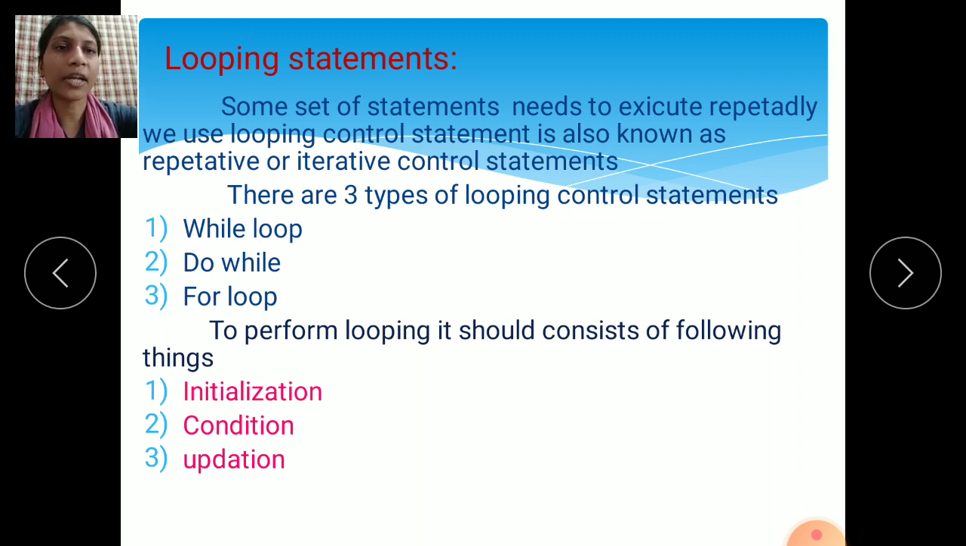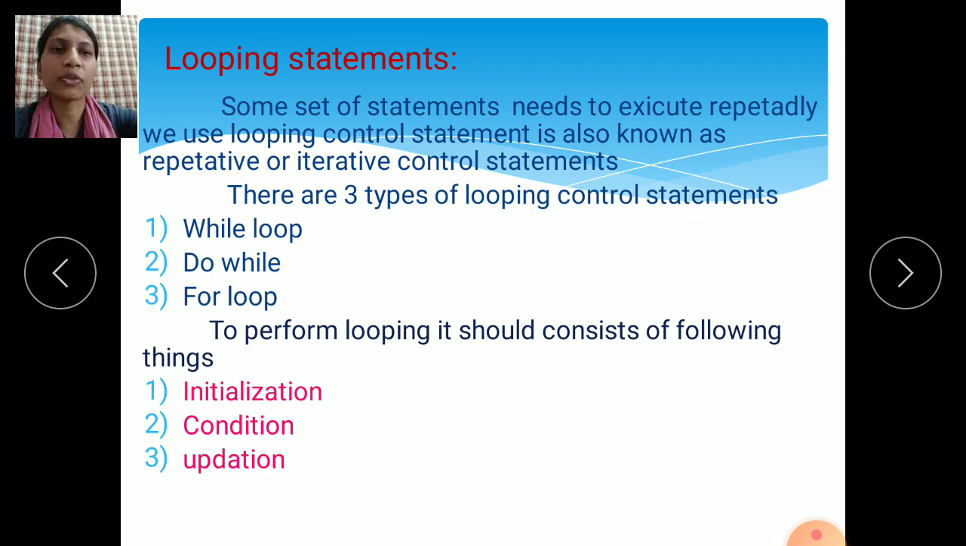Here the looping control statement is also known as repetitive or iterative control statements. Why can we call it repetitive? Because some set of instructions is executed again and again until the condition becomes false. If the condition is true, that set of instructions is executed repeatedly, so we can call it a repetitive statement or iterative control statement. Otherwise, the name of that statement is looping statements.